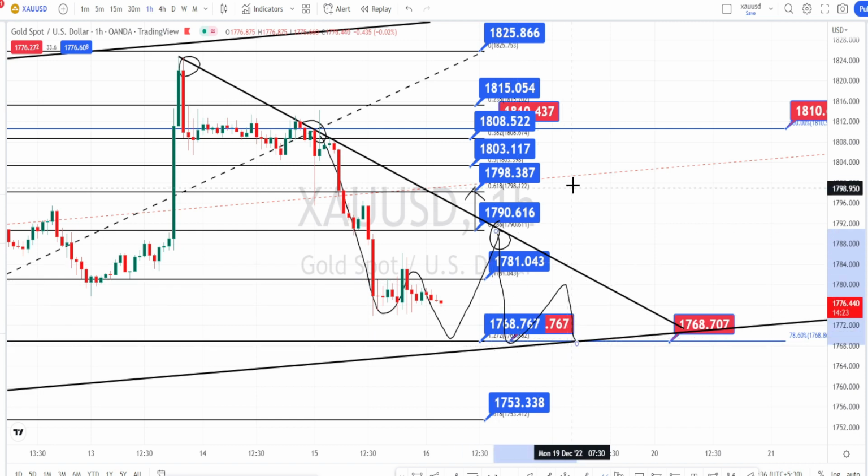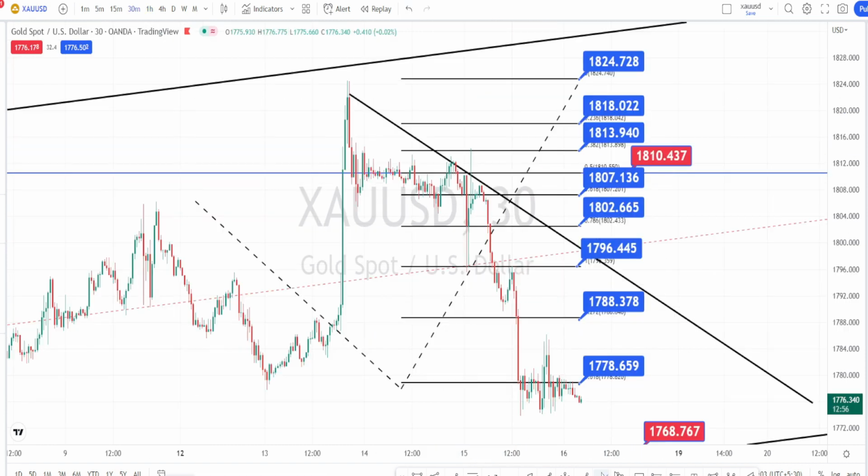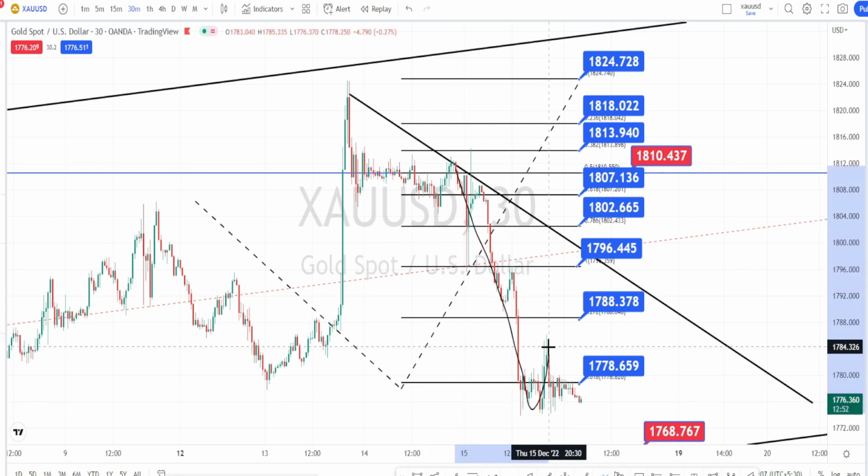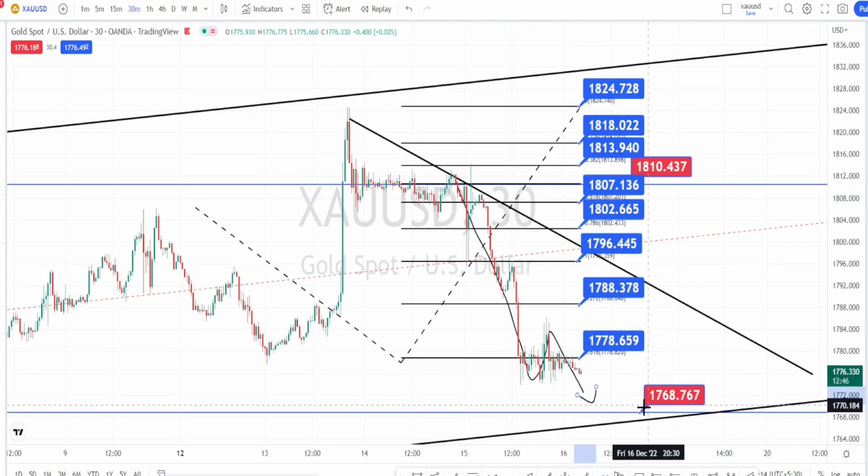Let us look at the price action in 30 minutes time frame. So in 30 minutes time frame also we are noticing the price action to be trending on a bearish trend sharply. So if the bearish trend continues, next level of support from the higher time frame is going to be around 1768.